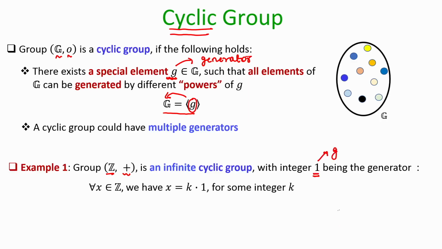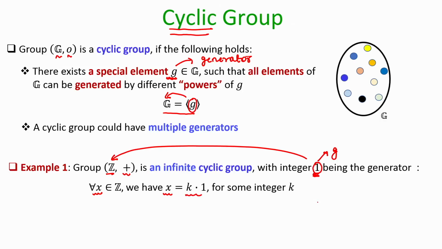This is because if you take different powers of this element 1, it will give you all the elements of the set of integers, right. So, let us see whether we can generate any arbitrary integer x by computing some power of this element 1. And indeed, it is easy to verify that you take any integer x, it will be some k times 1 for some integer k.